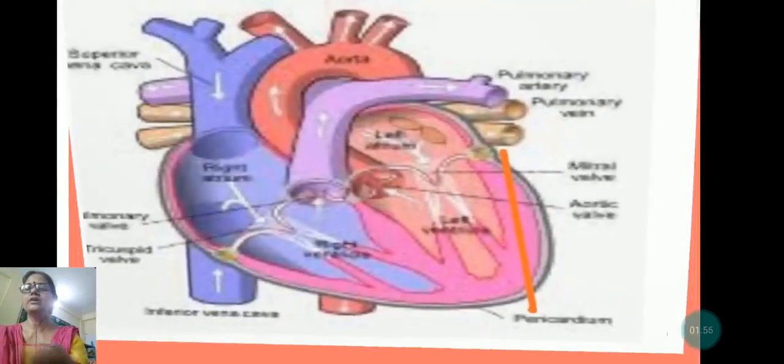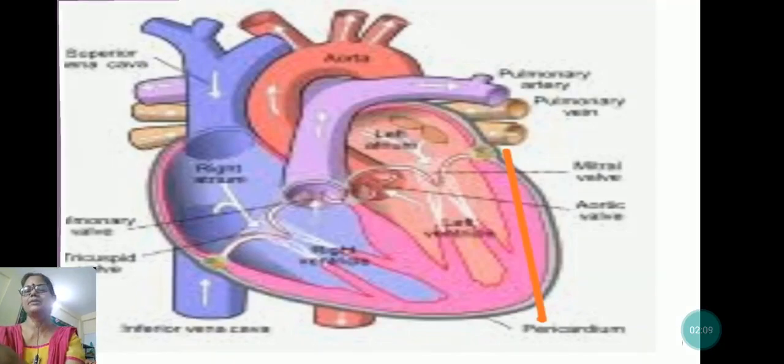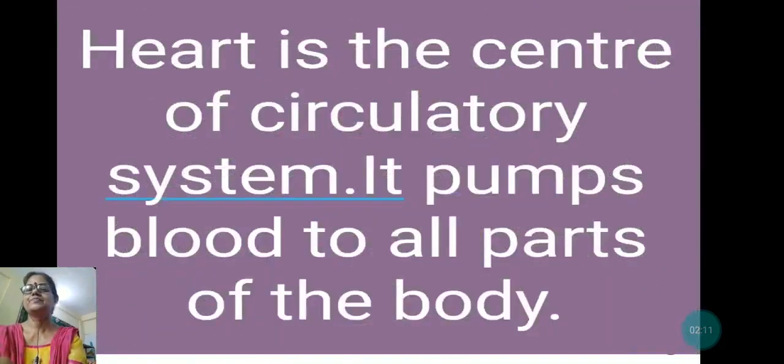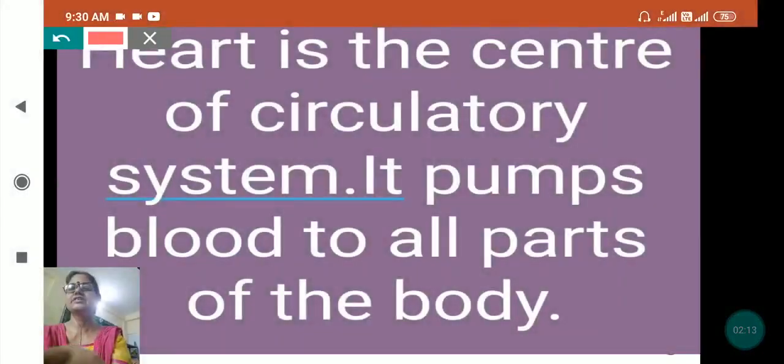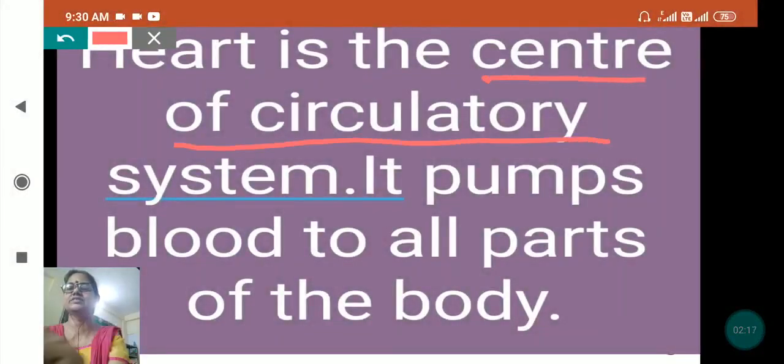Now we will see the next organ. Which organ is this, my dear? This is our heart. And what is the function of our heart? Our heart pumps the blood. See, the heart is the center of the circulatory system. What is the circulatory system, my dear? It is the blood all over our body.